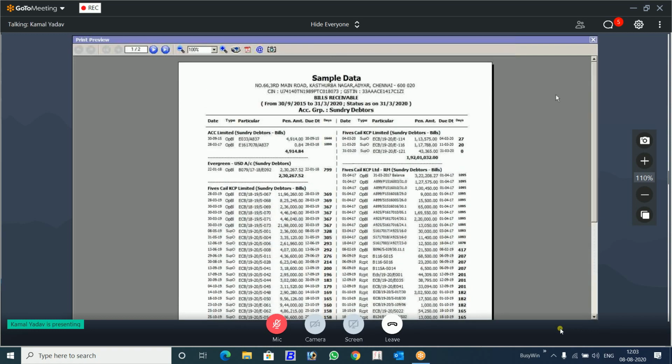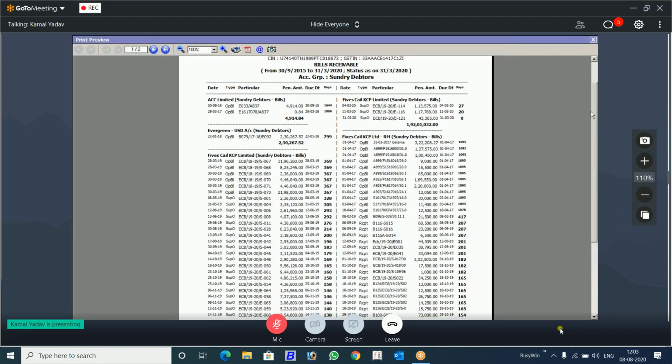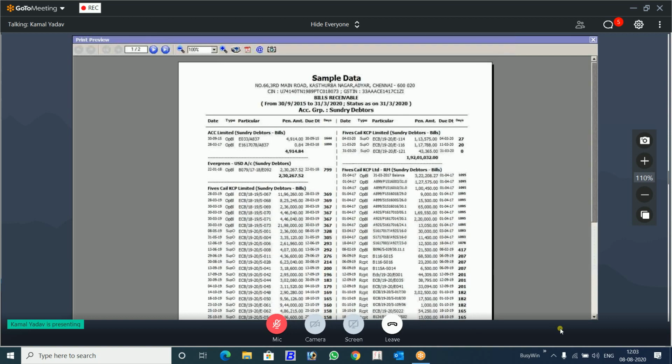So it's much more concentrated. The information is still there, but the fonts and space are very well utilized. Very useful for pharmacy, FMCG, distributors. This is very useful, especially when they have routes defined.